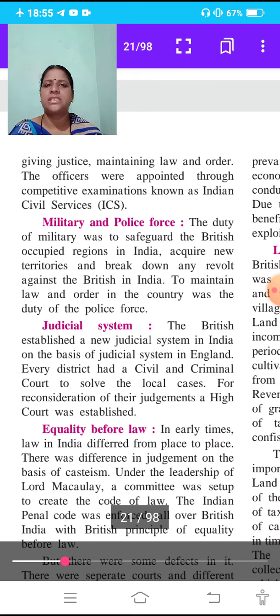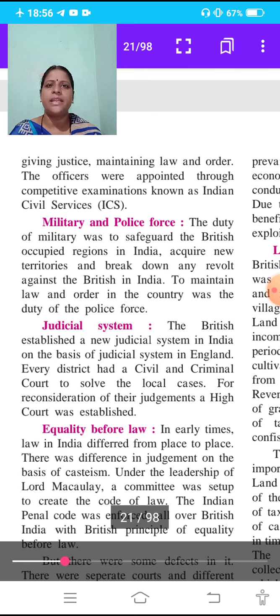The officers were appointed through competitive examinations known as the Indian Civil Services, ICS.